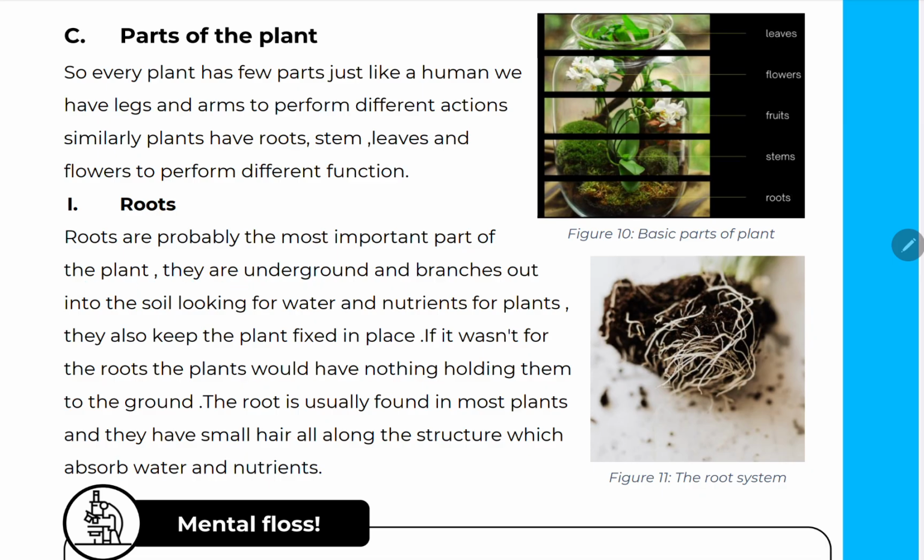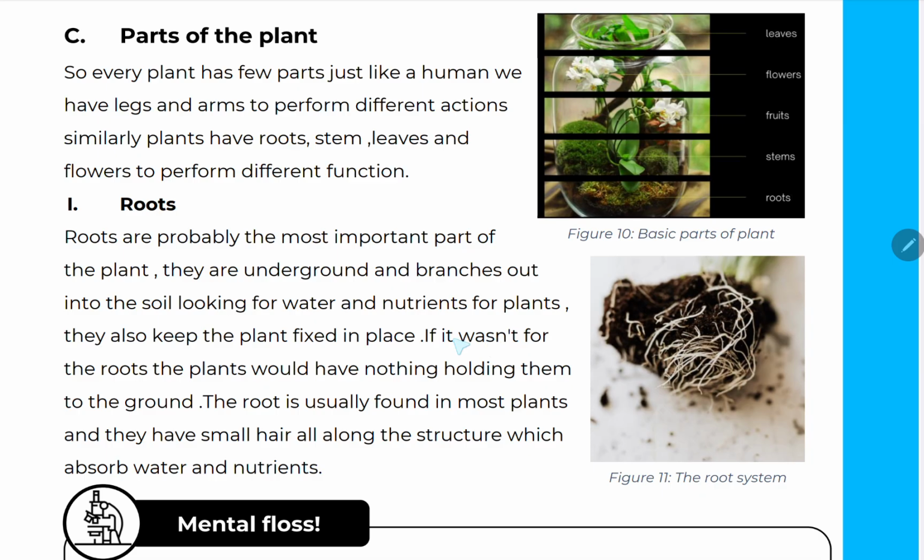They are underground and branch out into the soil looking for water and nutrients for plants. They also keep the plant fixed in one place.